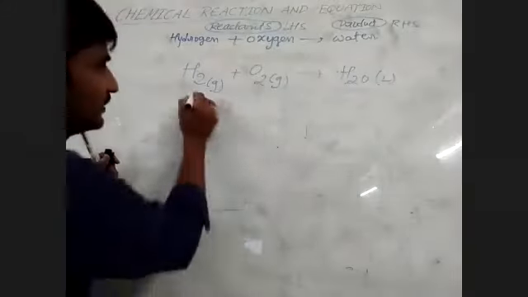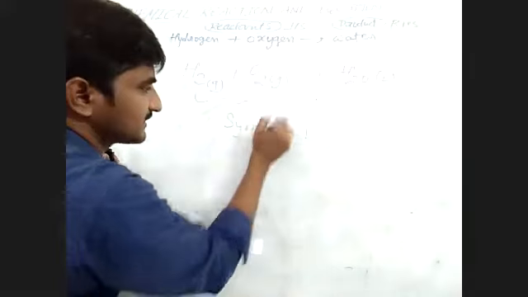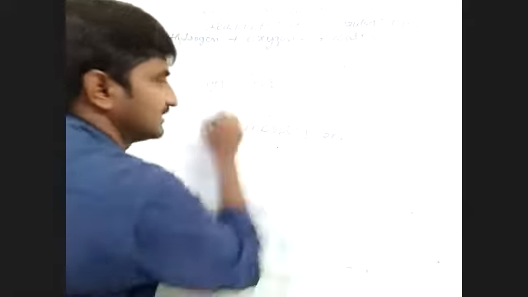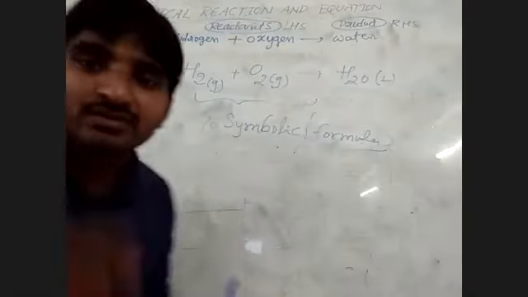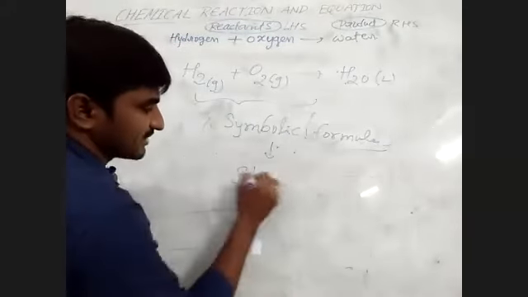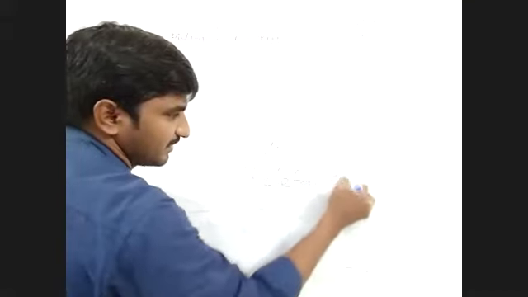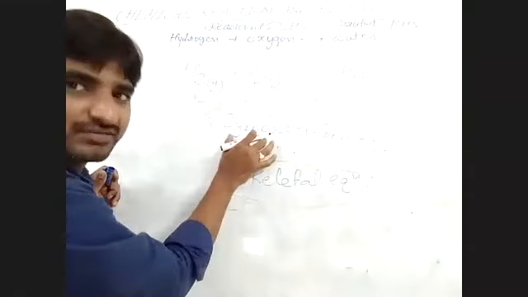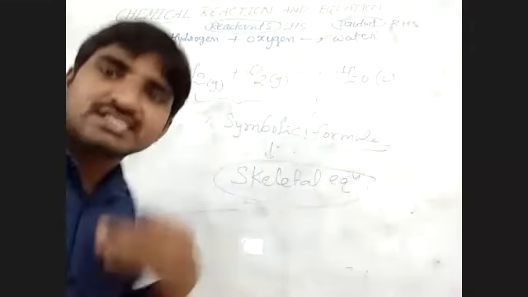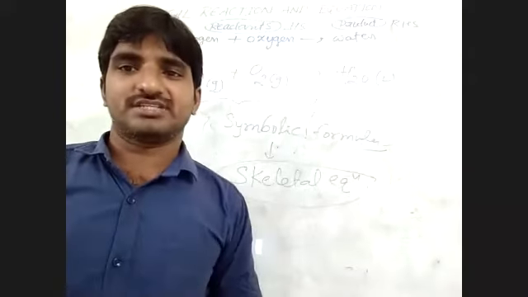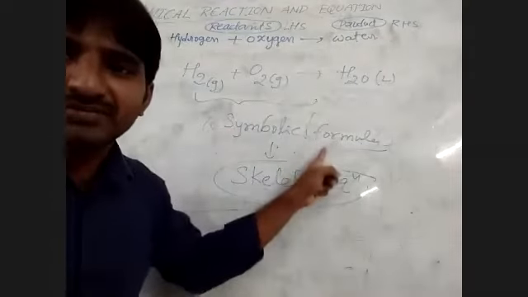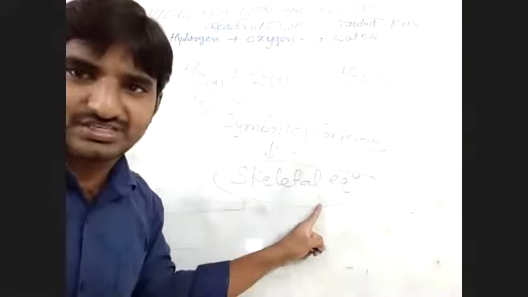Whenever you write the word equation in symbols or formulas, that is called a skeletal equation. Skeletal equation means the word equation written in symbolic form. Please understand: when you write the word equation in symbolic formulas, that is called a skeletal equation.